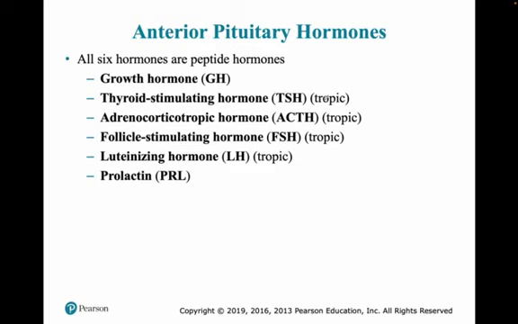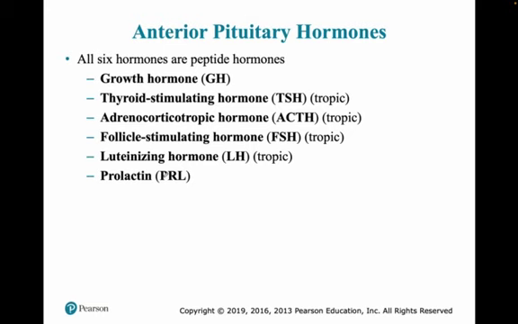These four are called tropic hormones: thyroid stimulating hormone, ACTH, FSH, and LH, because they have a very specific target organ, or another endocrine gland is their target. They are secreted from the pituitary, but their target is another proper endocrine gland, which releases its own hormones again. That's why these are called tropic hormones. It may not necessarily be an endocrine organ; it can be an organ. We'll talk about their functions.